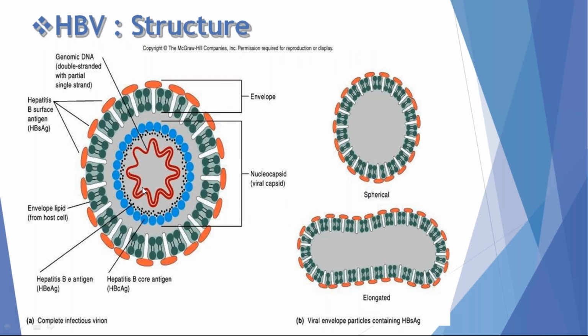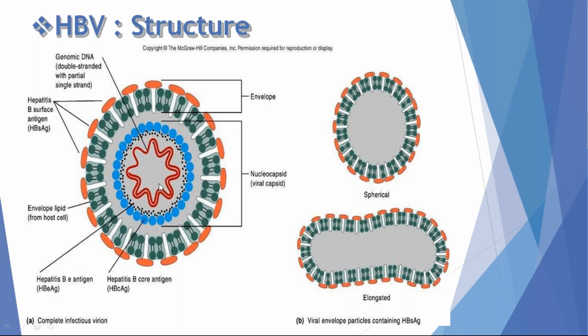This is the double-stranded DNA of hepatitis B virus. The characteristic feature of hepatitis B virus is that it is almost double-stranded, but it is a partially single-stranded DNA with a double-stranded DNA combination. That's why this is known as the Dane particle. Dane particle means double-stranded DNA of hepatitis B virus surrounded by a bi-enveloped virus.